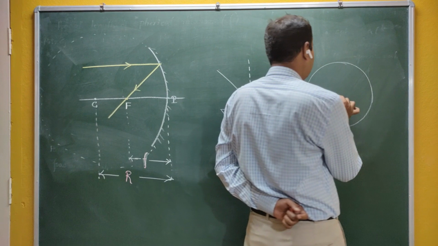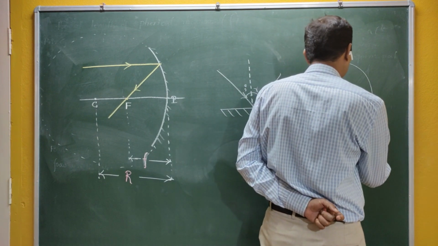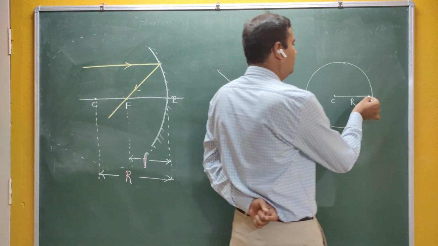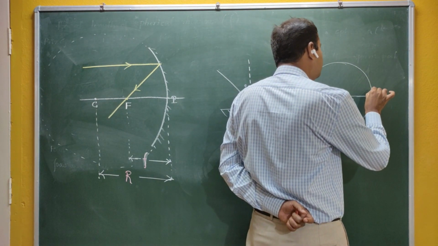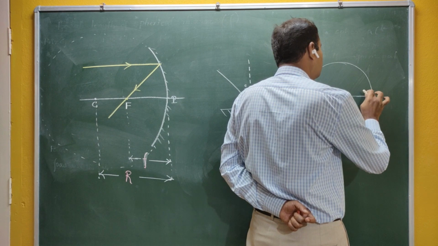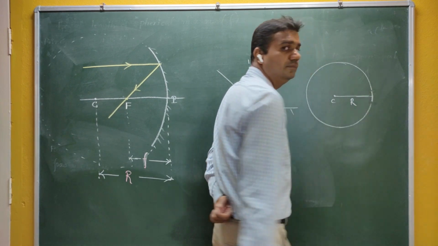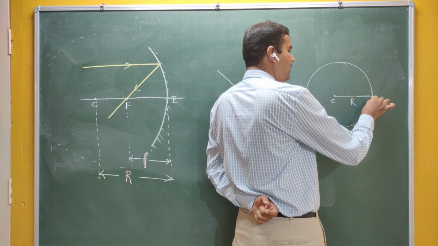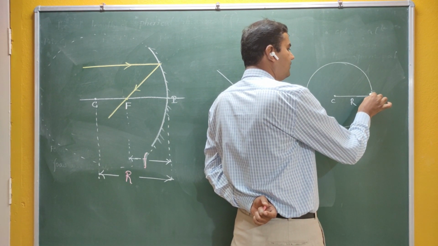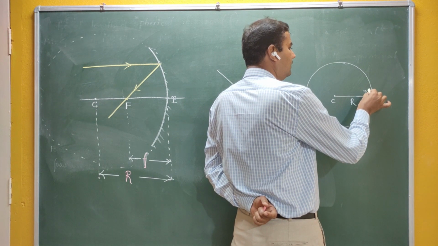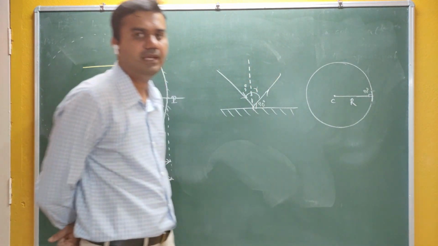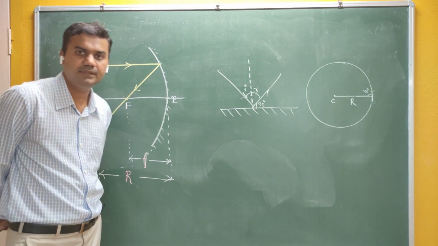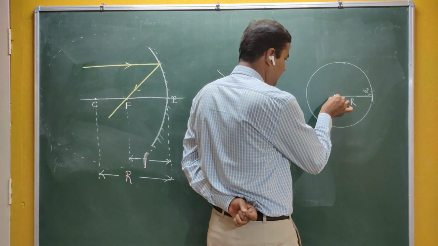now see here, C is the center and R is nothing but the radius. If you take a small part of the sphere, and if you look at the radius, they are at an angle of 90 degrees. Is it correct?